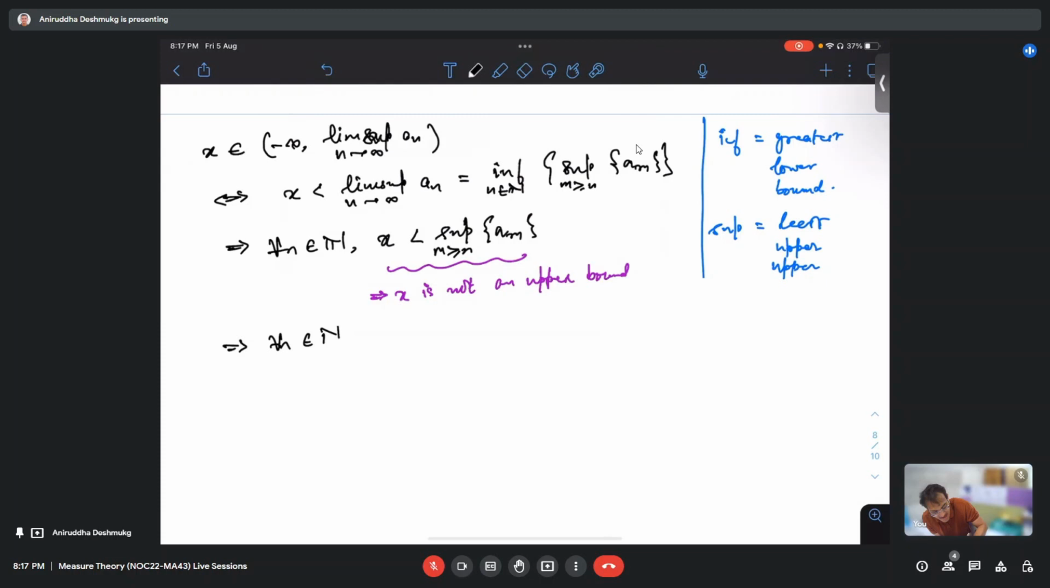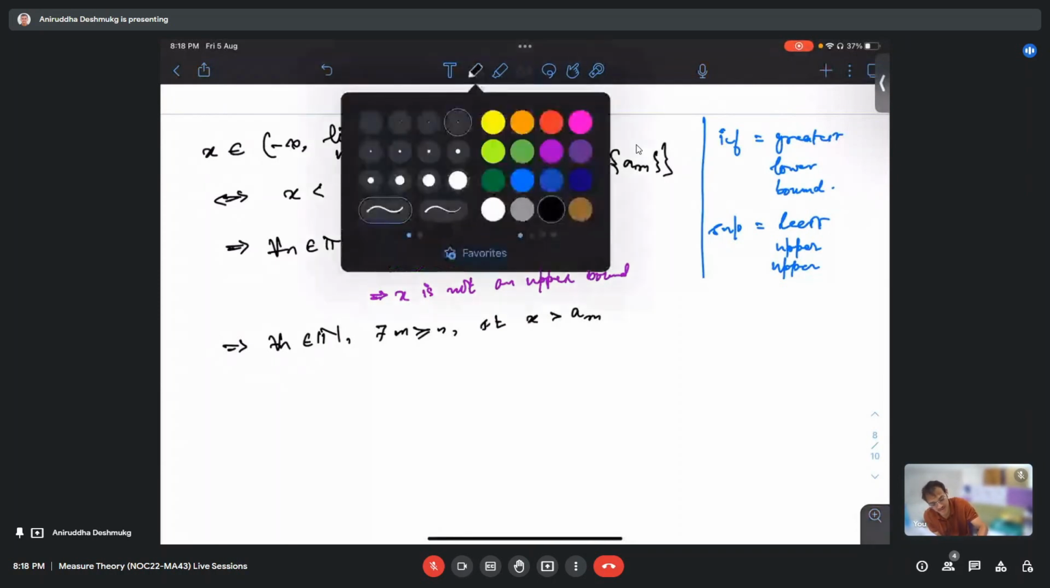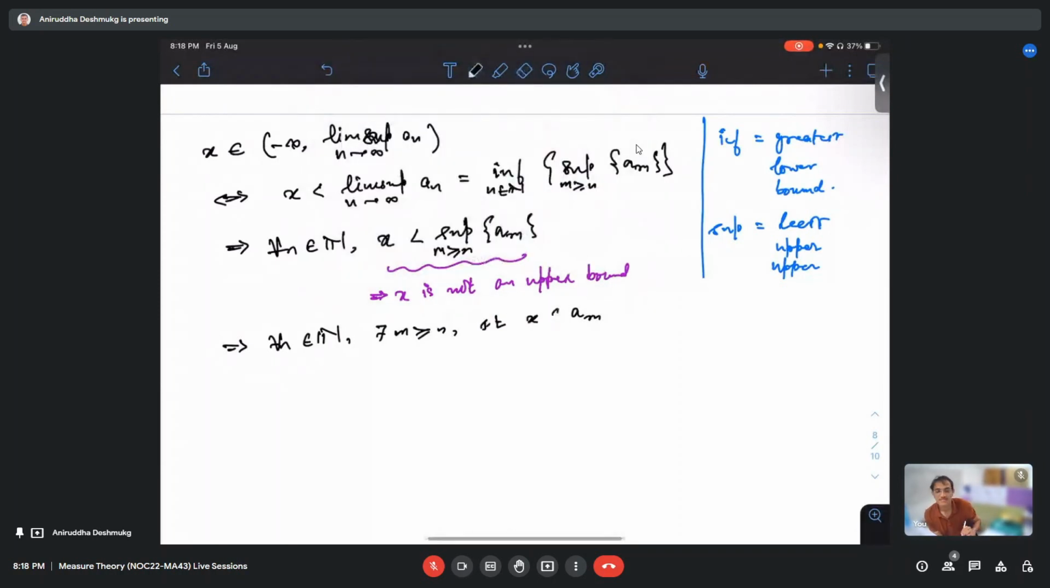So I will keep the first quantifier as it is. This means that there is some m bigger than or equal to n, such that x is strictly less than am. Am I right? X is strictly less than am. Correct? Yes. Okay. But what does this mean? This means for each n, there is some m such that x is in (minus infinity, am). Right? Yes.